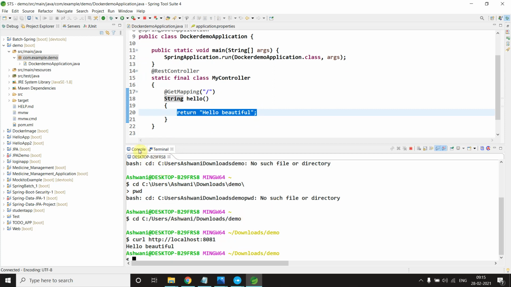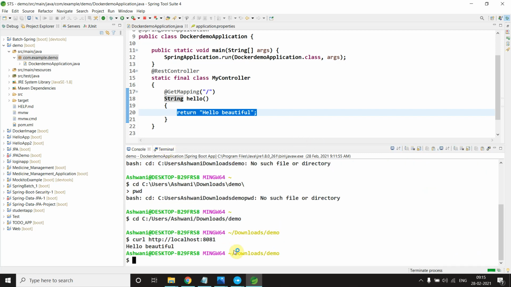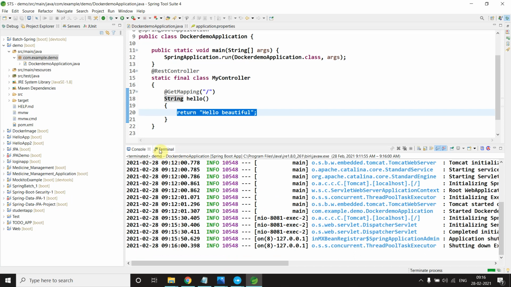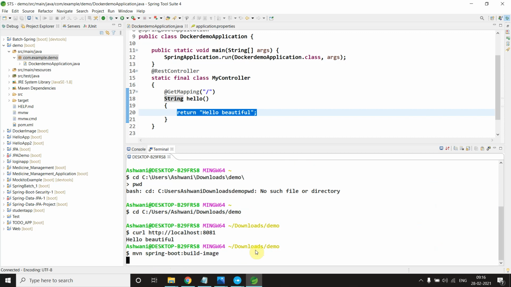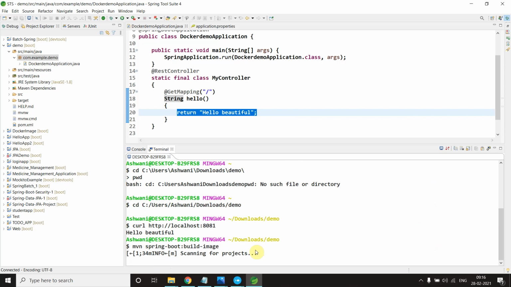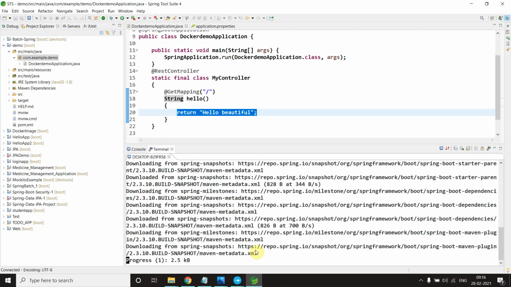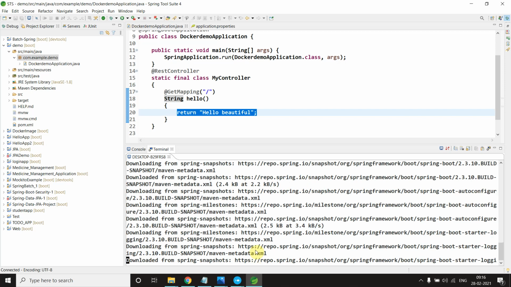Now I will close this. I will stop my application and I will make an image and start a container. How can I make an image? There is one command: maven spring-boot build-image. I can just copy it from here and paste here and run this. When you run this, you don't need to do anything. It just does everything for you and gives you the image, and that image you can run everywhere. It will take like 1 or 2 minutes.